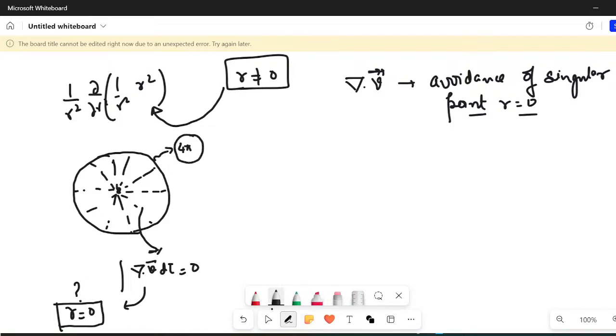This implies that this 4 pi contribution is entirely coming from the center point. That is, this particular center point's contribution to this surface integral is 4 pi. So it is very much clear that this 4 pi contribution comes from the center point, that is, the point of singularity. I hope till now everything is clear. If there is a lack of clarity, please let me know.